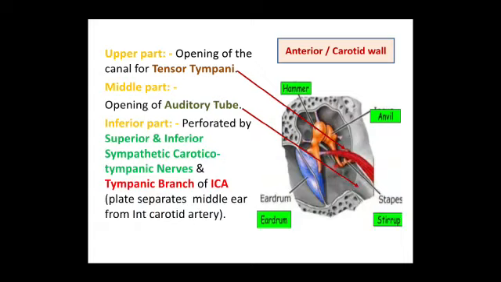The anterior wall, also called as the carotid wall, in its upper part there is an opening for the tendon of tensor tympani muscle. The middle part contains the opening of the auditory tube. The inferior part is perforated by superior and inferior sympathetic carotid-tympanic nerves and the tympanic branch of internal carotid artery. A thin plate of bone separates the middle ear from the internal carotid artery.